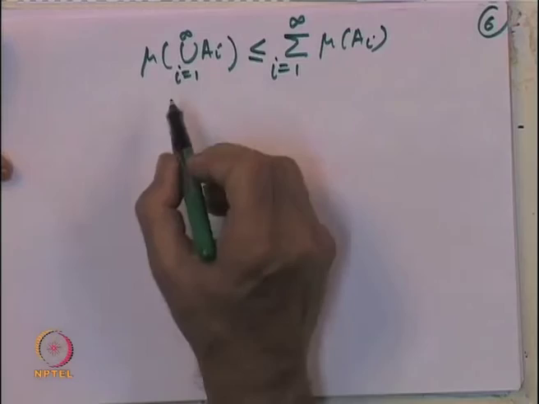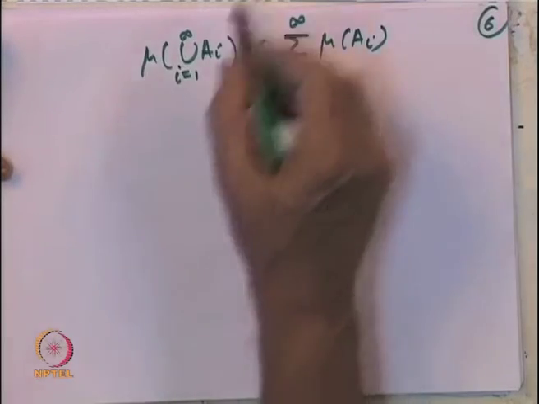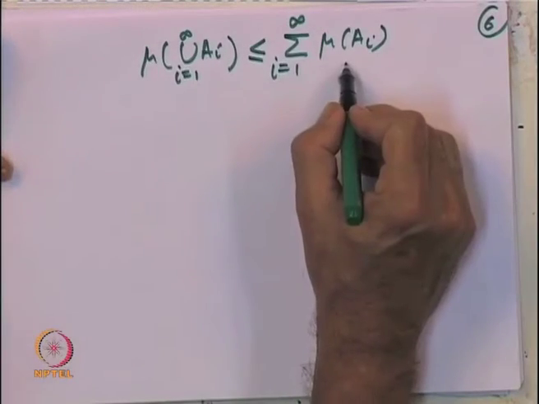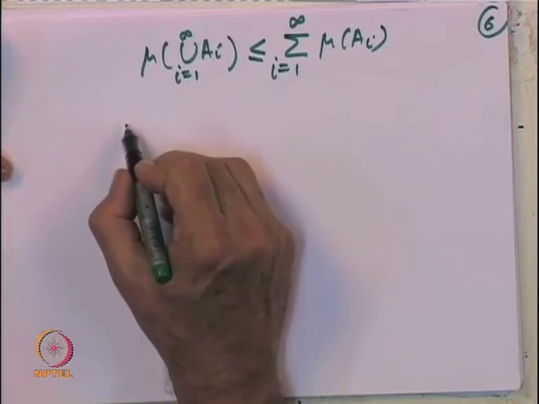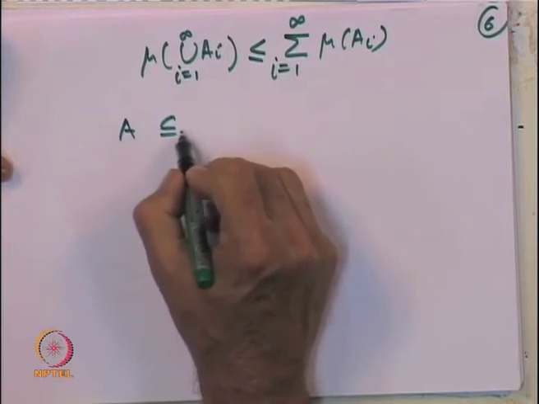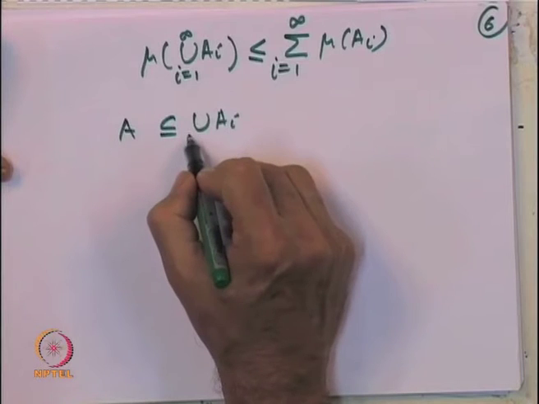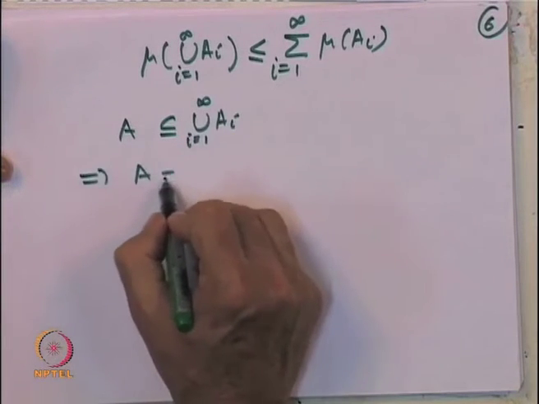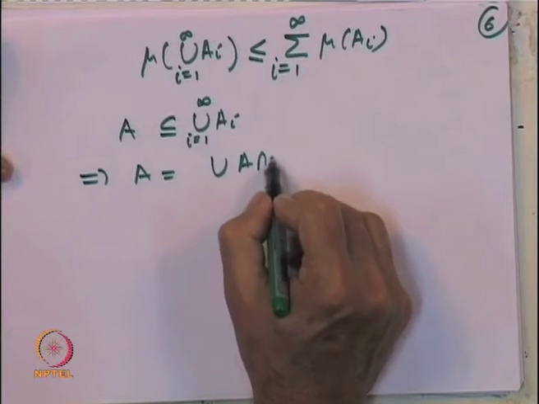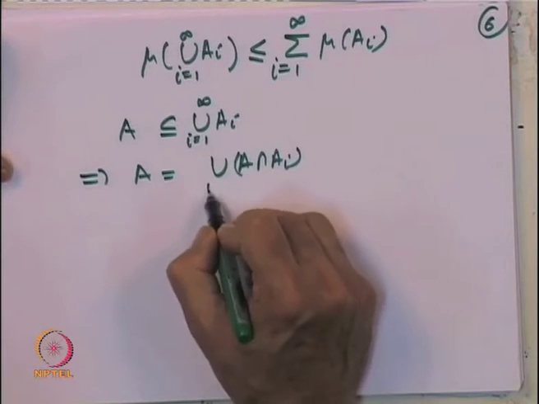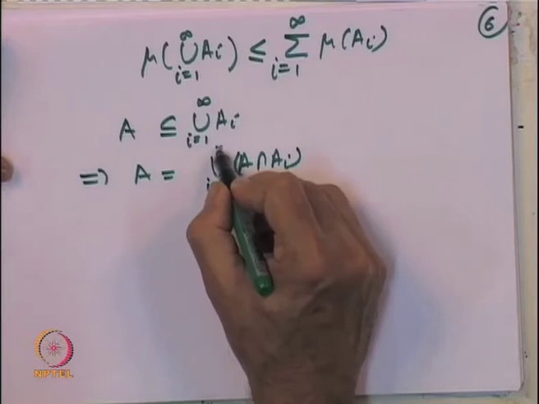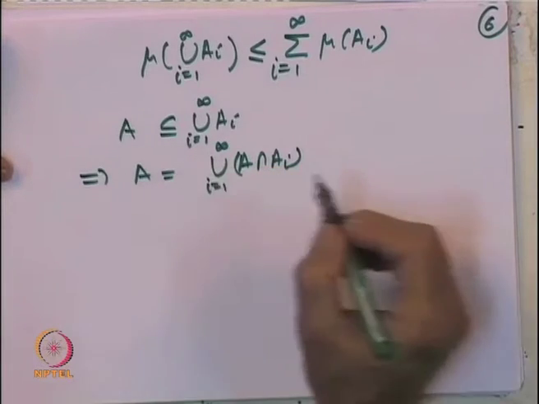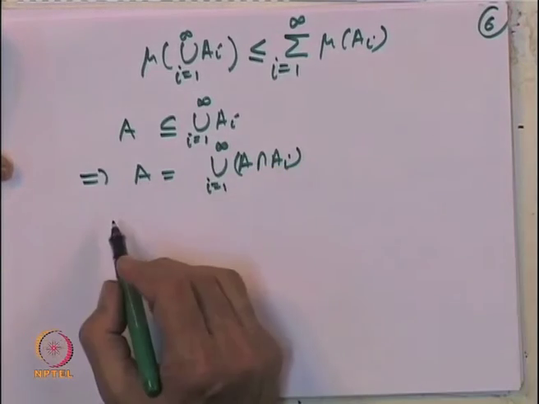And now, we just want to conclude that in fact, mu of A is less than or equal to this quantity. So, now let us observe A is a subset of the union of A i. So, this implies I can write A is equal to the union of A intersection A i, i equal to 1 to infinity. I can just intersect and then this is an equality.